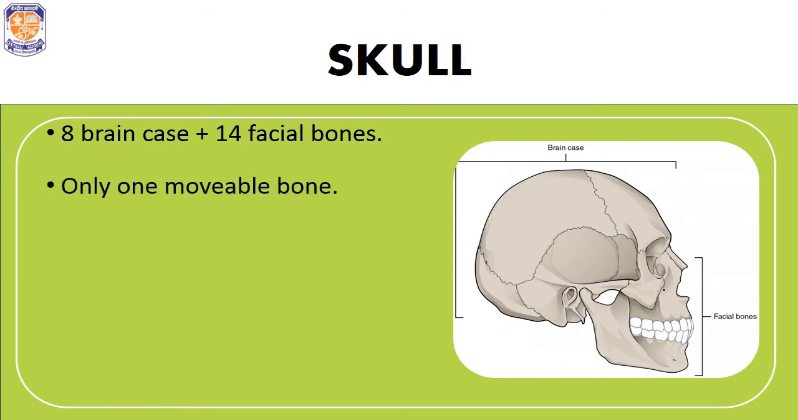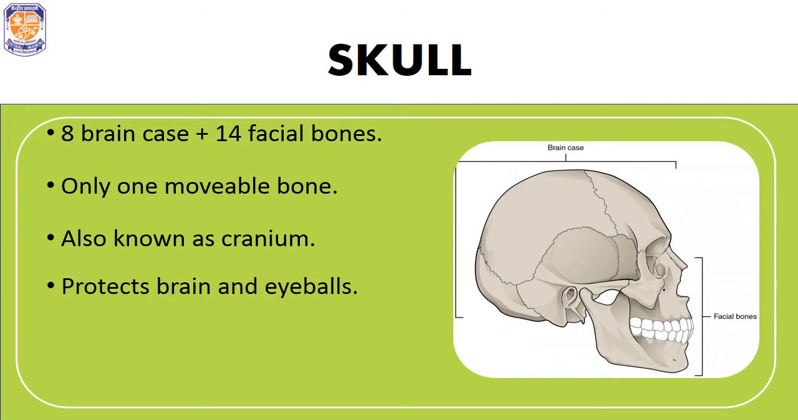Out of all the 22 bones, we have only one movable bone, and that is our jawbone. The lower jaw is the only bone in our entire skull that is able to move. The rest of them are fused together. Our skull is also known as cranium.